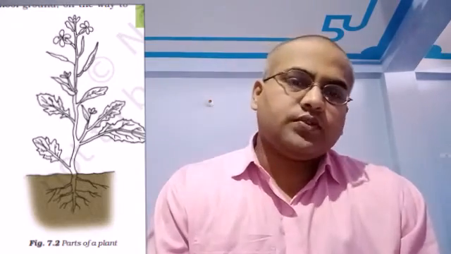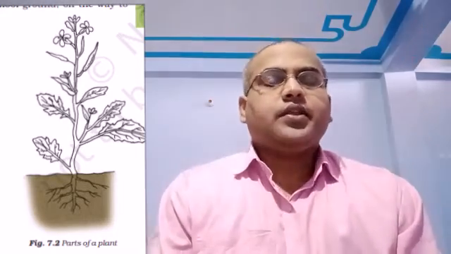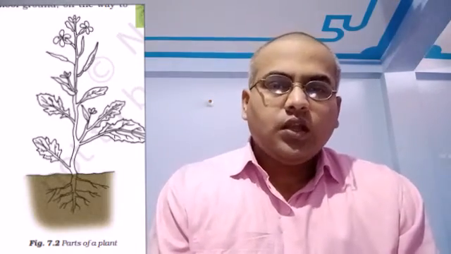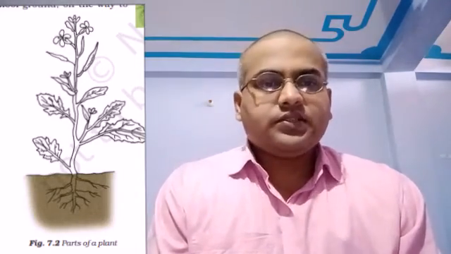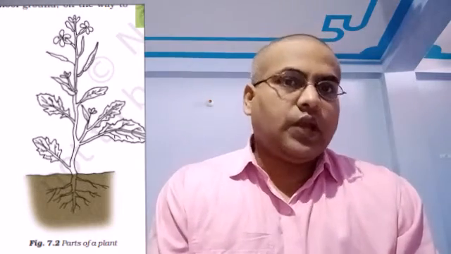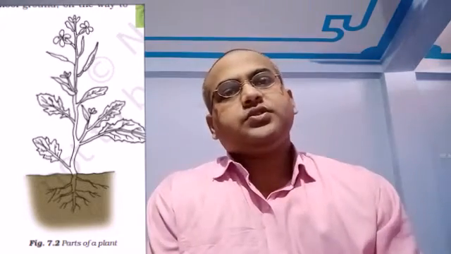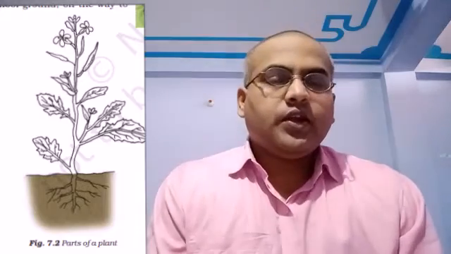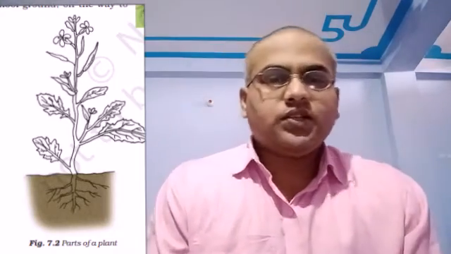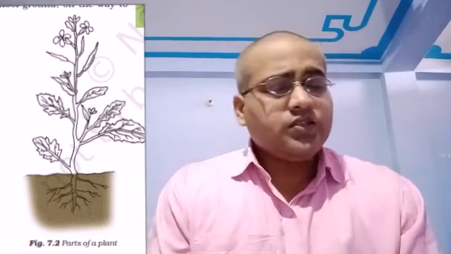After observing that, observe the place where branches grow, that is, in which part of the plant the branches grow: at the bottom of the stem or at the top of the stem, means close to the ground or higher from the ground.